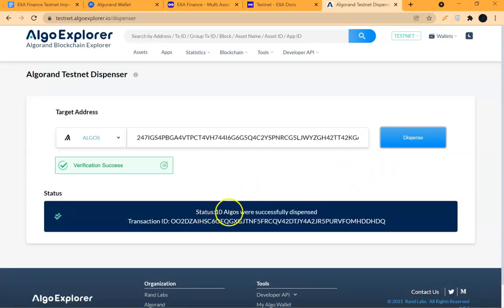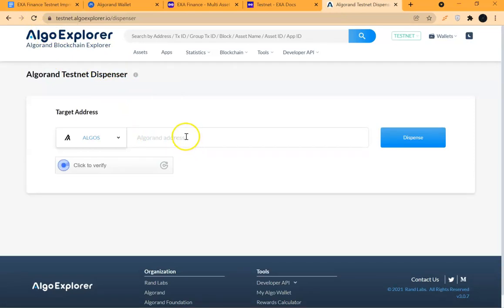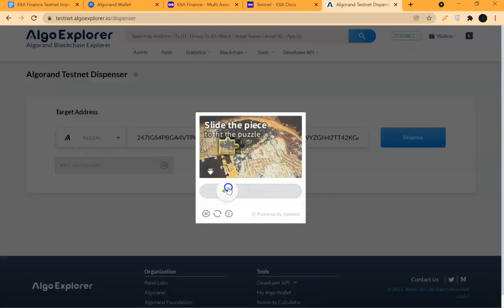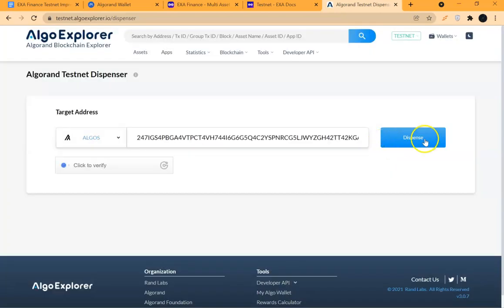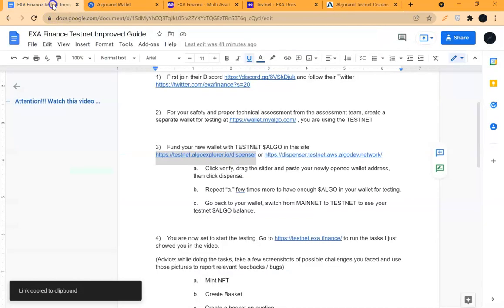Successful. That is 10 Algo dispensed. Well, you can go a step further to refresh. Paste the same address, do your verification, slide, then dispense. All right, successful. So you can do 2 or 3 times. Please don't abuse it. And you can go to the second dispenser and run the same process, just to have about 30-40 Algo thereabout.